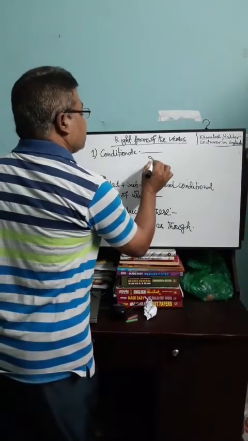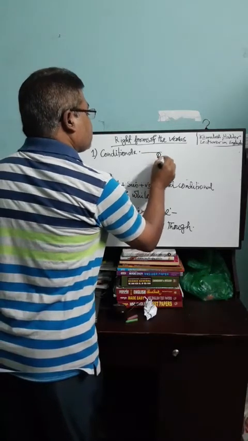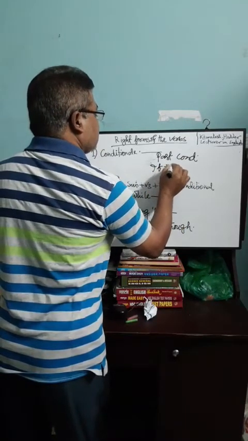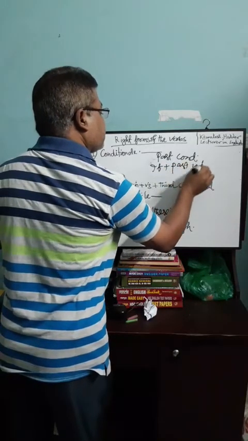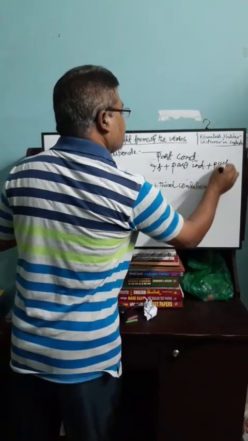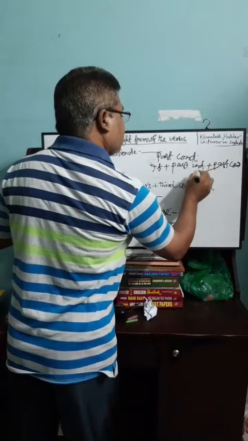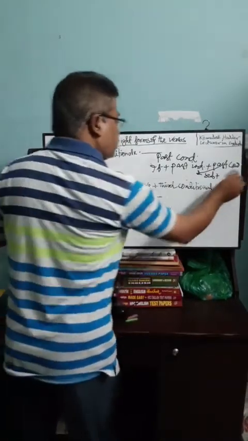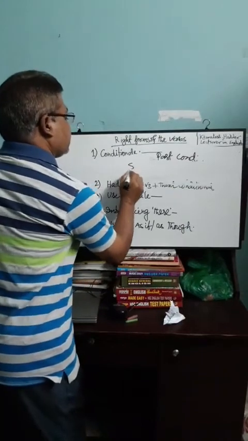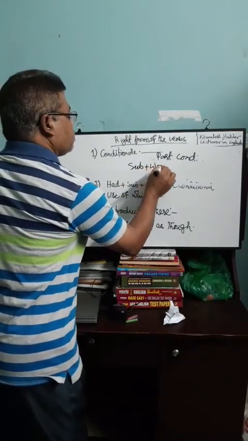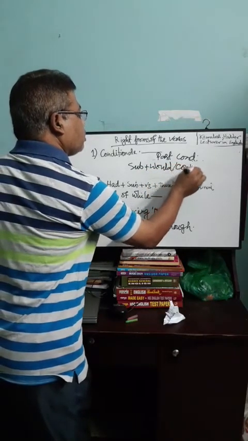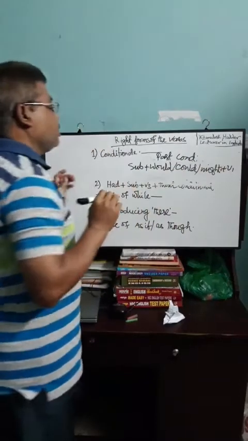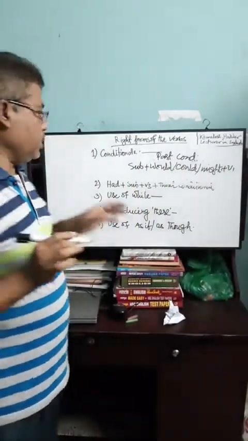Past conditional is subject plus would or could or might plus the verb. If we try to give an example, that is,